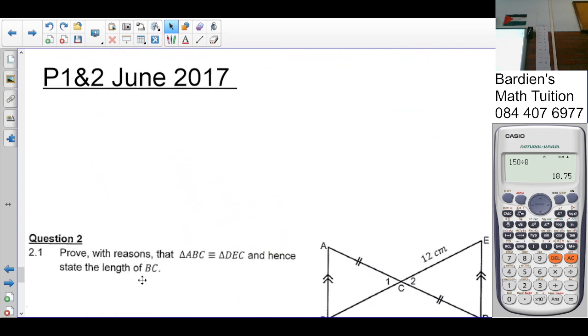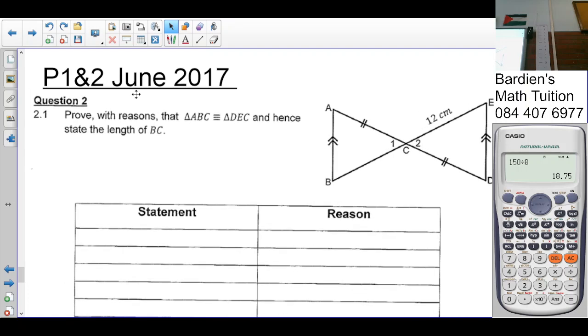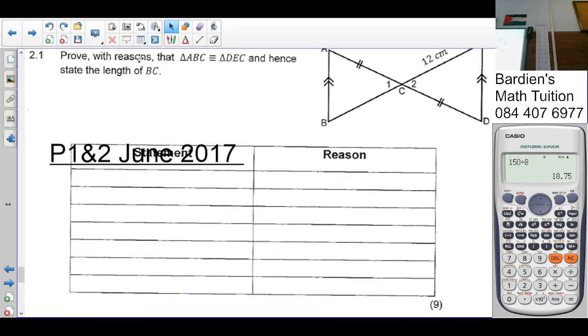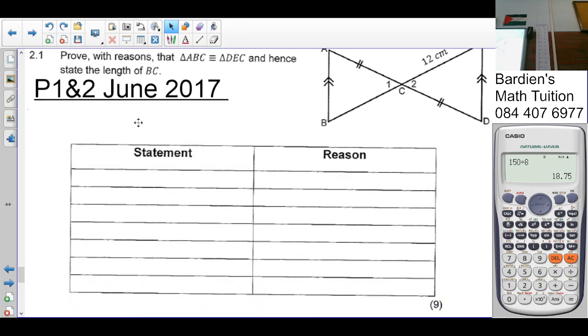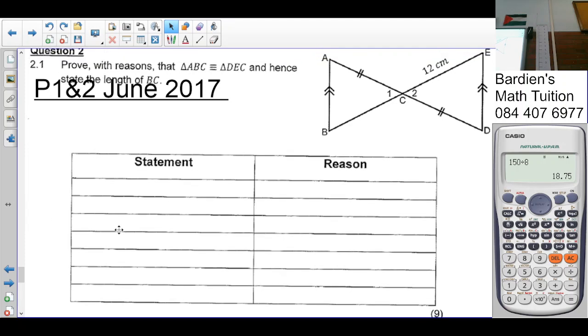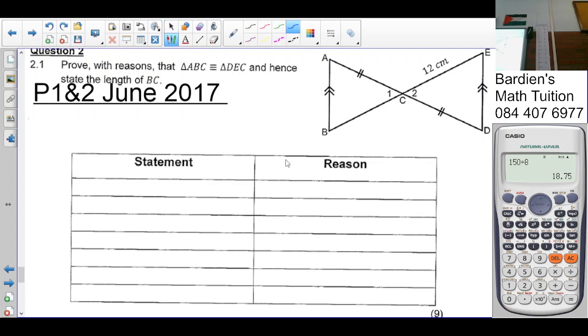Question 2. Question 2, it says, here's our favorite. Right, it says prove with reason that triangle ABC is congruent to triangle DEC and hence state the length of it. Right. So how do we start congruency?